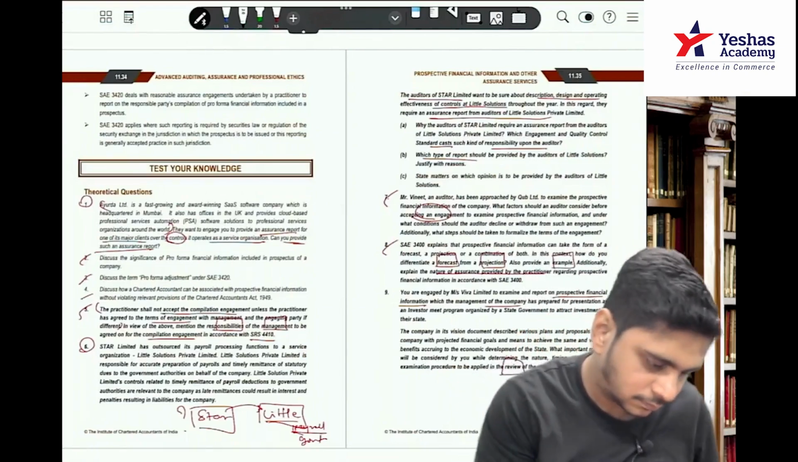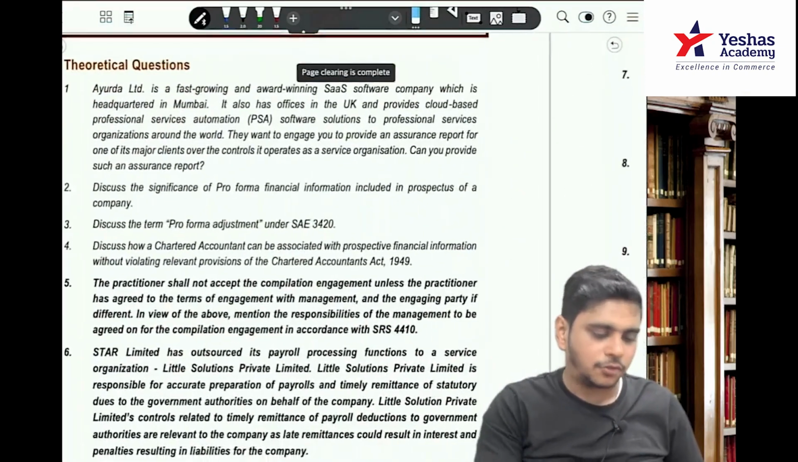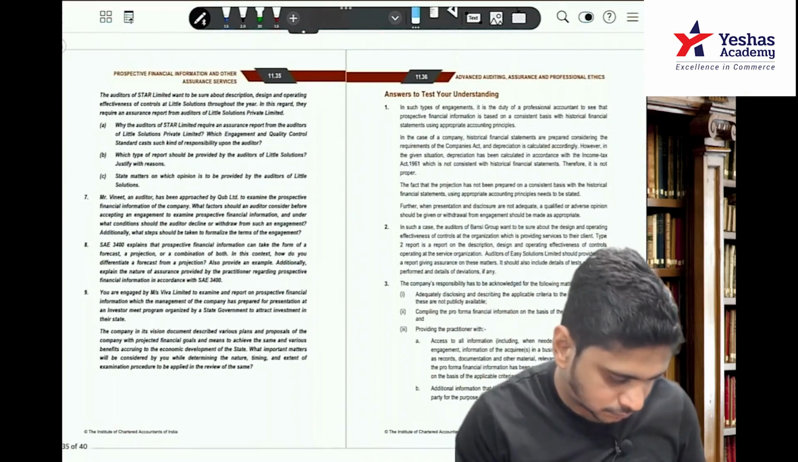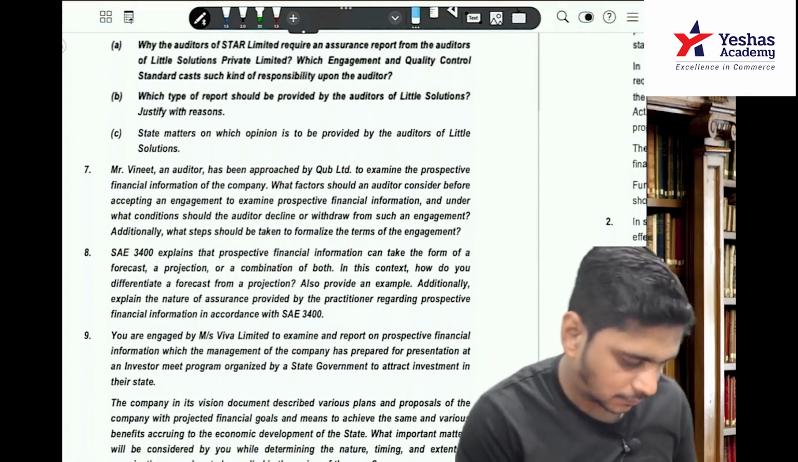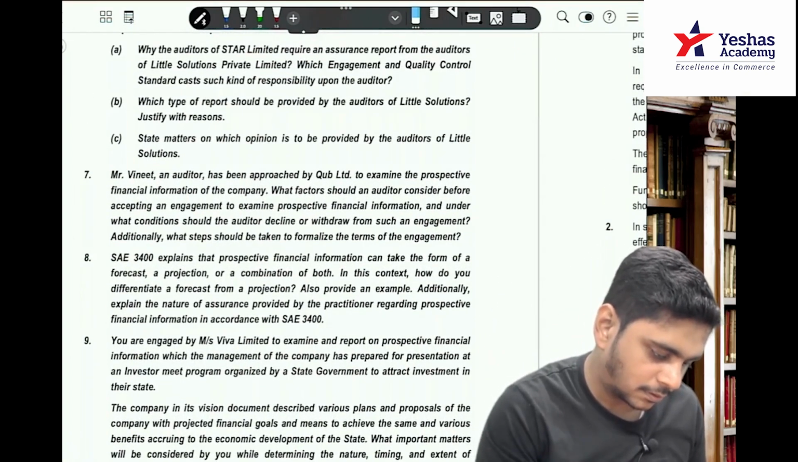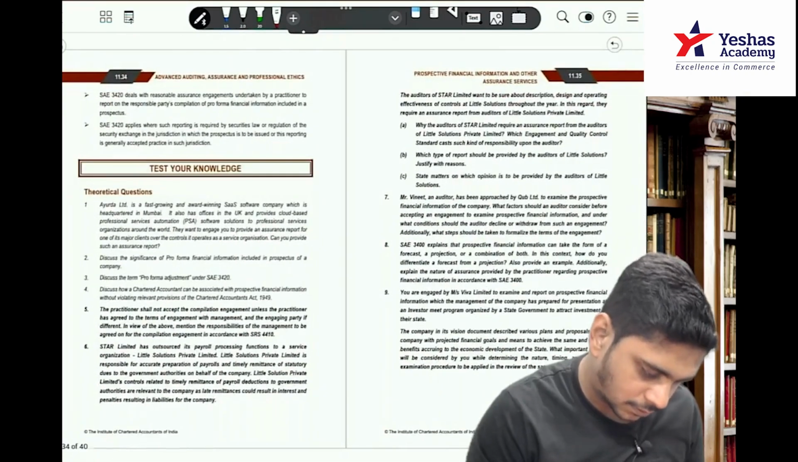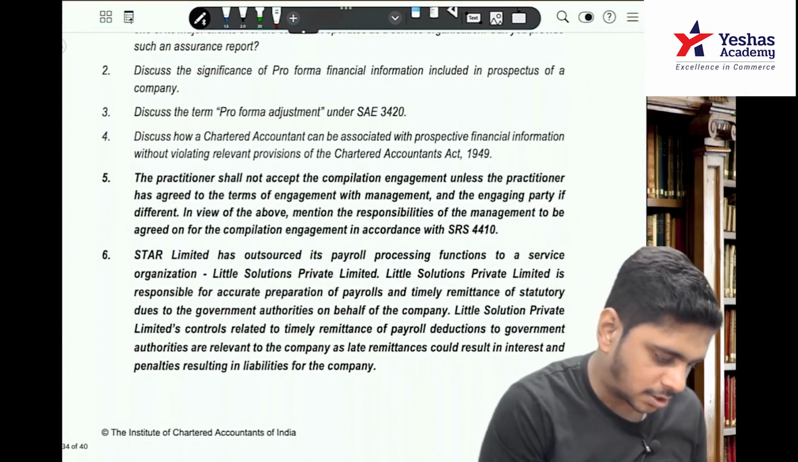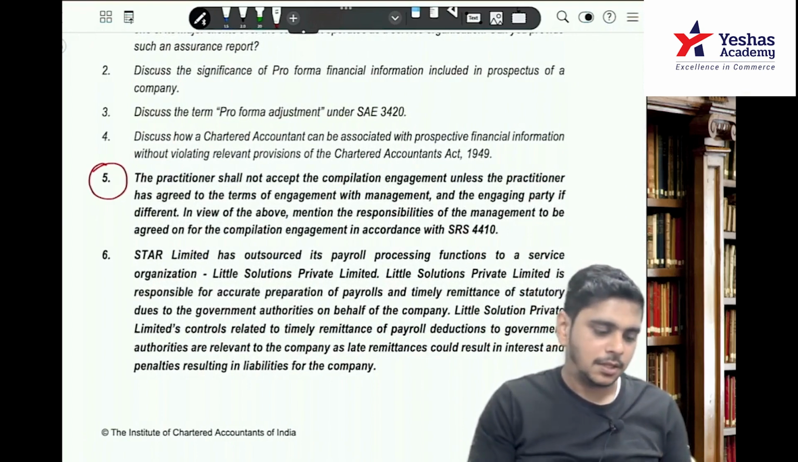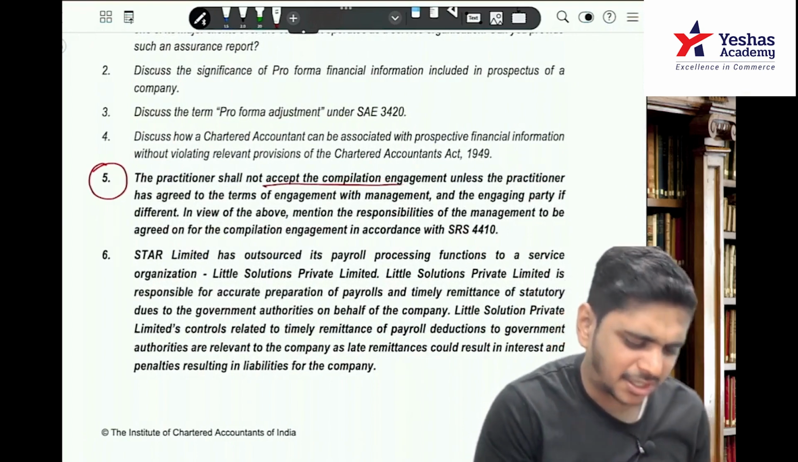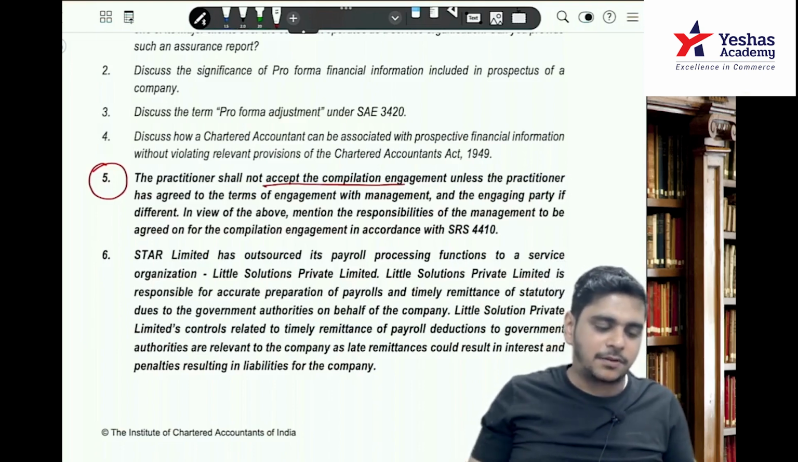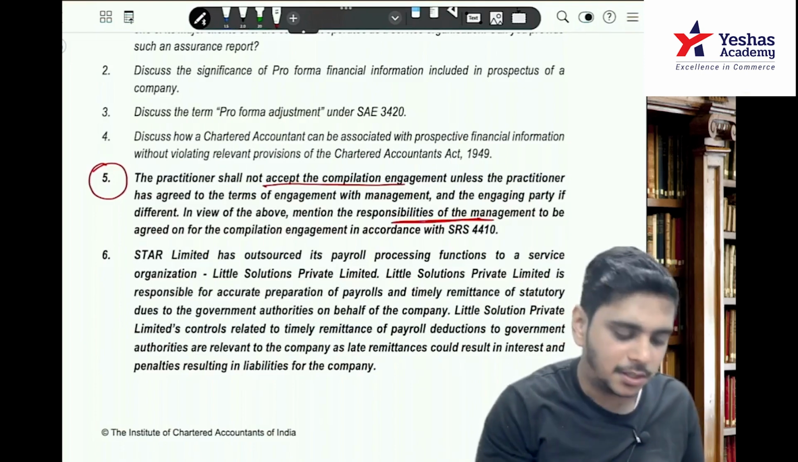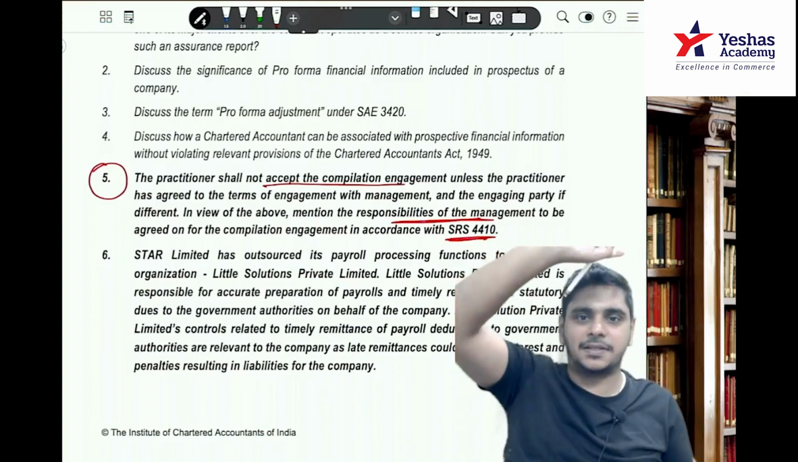Now, so 1 to 4 we have done. Now see question number 5, full time pass. The practitioner shall not accept compilation engagement. Nonsense. They have added the compilation thing here. Unless the practitioners agree to the terms of engagement with management and the engaging party, if it is different. In view of the above, the responsibility of the management as per 4410. So this is an SRS question.